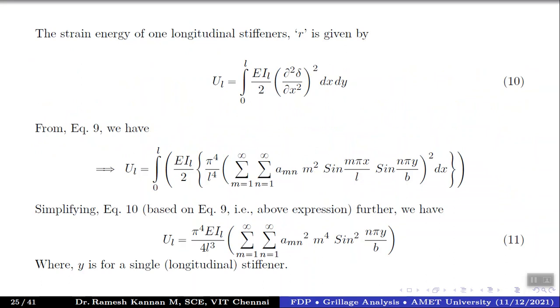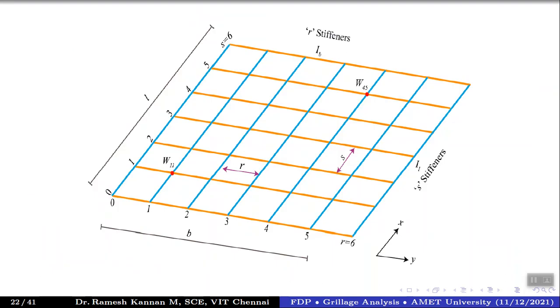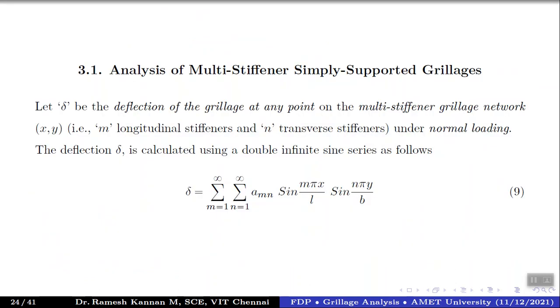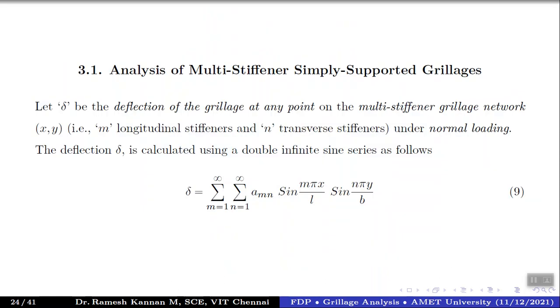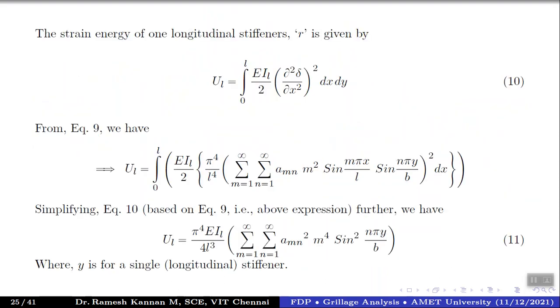So the strain energy of one longitudinal stiffener r is equal to the integral with limits 0 to L, since we take the longitudinal stiffener from 0 to L, Young's modulus times moment of inertia divided by 2, multiplied by the partial differential of delta, which is the deflection, divided by dou x squared, dx and dy.